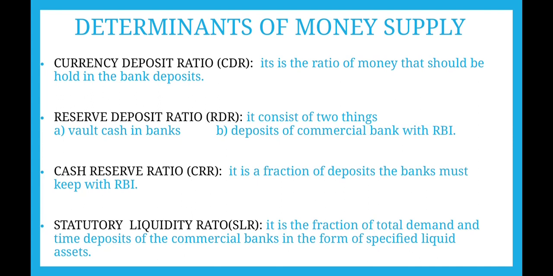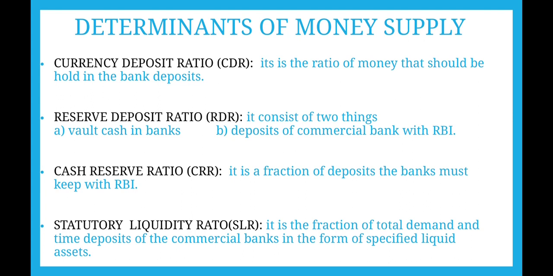Reserve deposit ratio: reserve money consists of two types, vault cash in hand and deposit of commercial bank with RBI. So vault cash refers to the certain amount of cash a bank keeps for day to day transactions. So that is termed as vault cash.